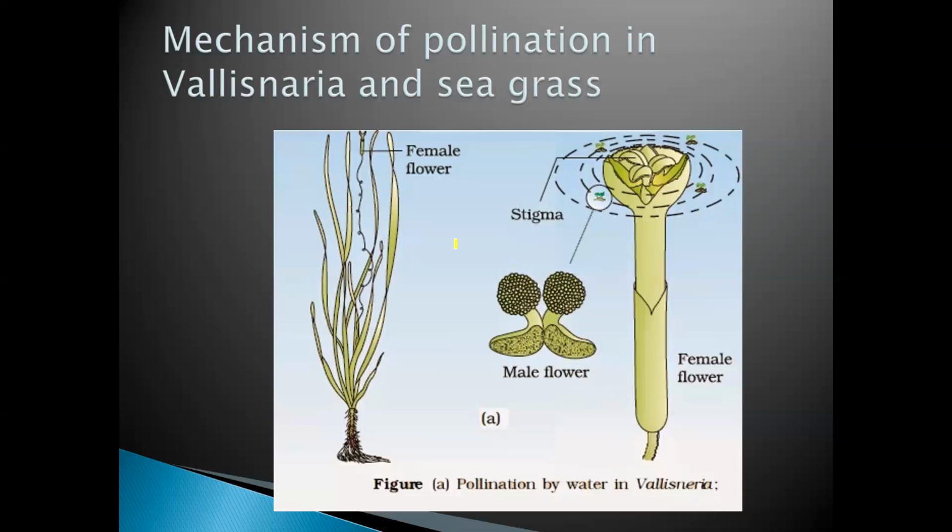Vallisneria is a surface plant. The flower will come on the surface of the water. So what happens? The pollen grains will move, come to the female flower and pollinate it. Whereas seagrass is submerged, it is inside the water. The male flowers or the pollen grains will move inside the water, reach the seagrass and then pollinate it. So this is one of the important mechanisms, and the question can be asked of students. It is an important topic.